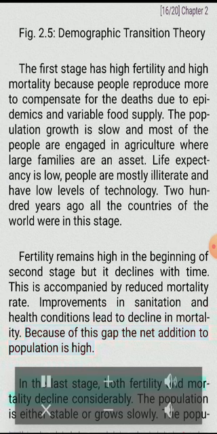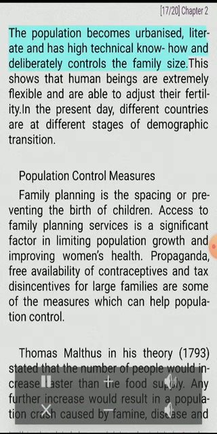In the last stage, both fertility and mortality decline considerably. The population is either stable or grows slowly. The population becomes urbanized, literate and has high technical know-how and deliberately controls the family size. This shows that human beings are extremely flexible and are able to adjust their fertility. In the present day, different countries are at different stages of demographic transition.